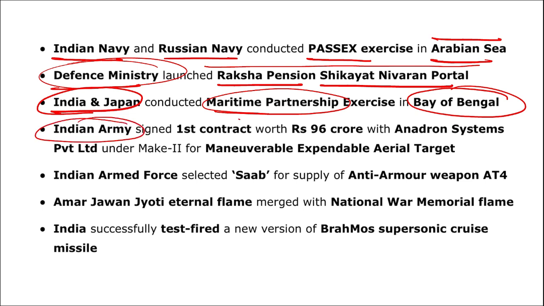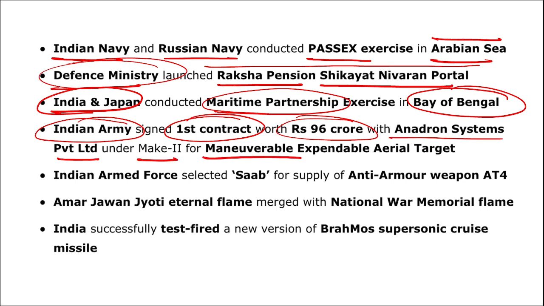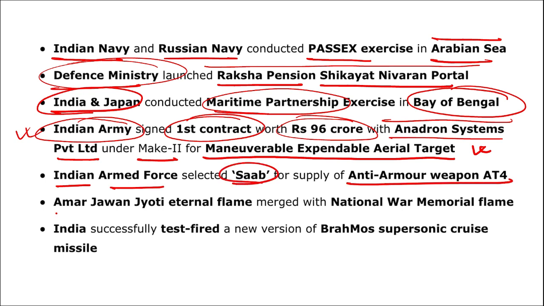Then Indian Army signed first contract worth 96 crore rupees with Anadron Systems Private Limited under Make 2 for maneuverable expendable aerial targets. Mark this. Maneuverable expendable aerial target. This contract was given by Indian Army to whom? To Anadron Systems Private Limited. Indian Armed Forces selected Saab for the supply of anti-armor weapon 84.